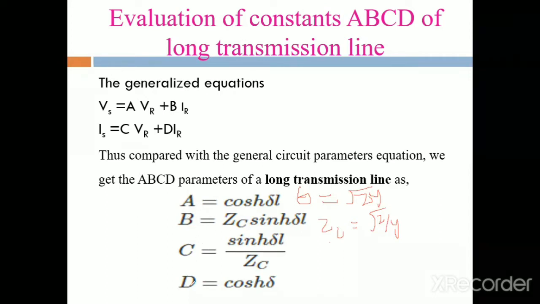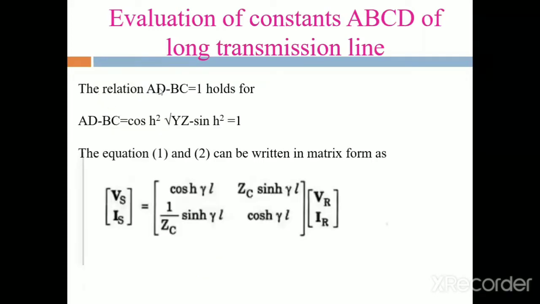Okay, it is also called the auxiliary line constants. Next, coming to the solution, we derive the relationship AD minus BC is equal to 1. We already found the formulas for the A, B, C, D values, and then we check whether AD minus BC is equal to 1 or not.